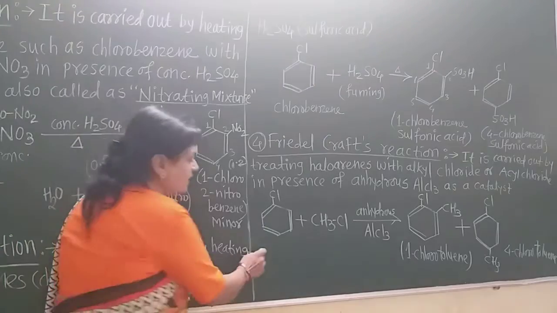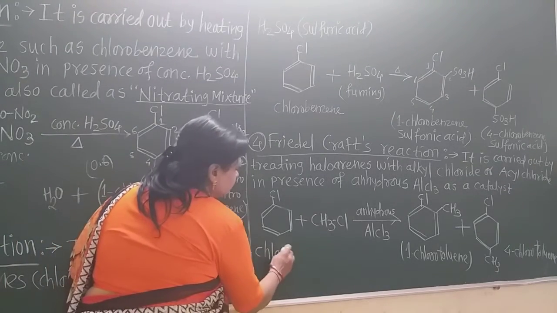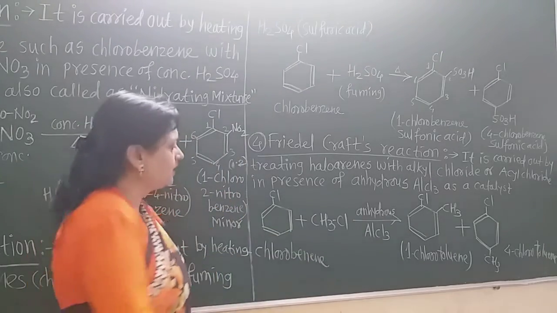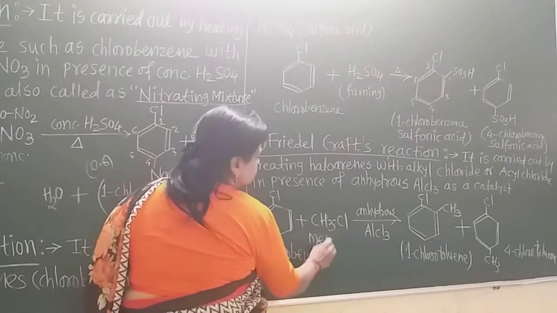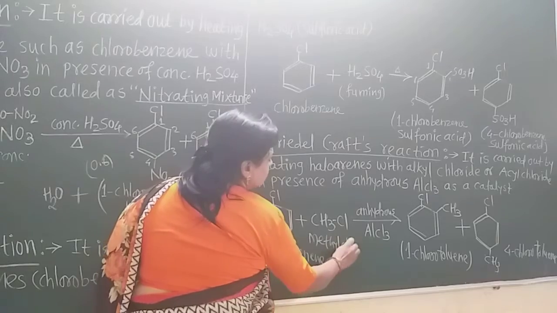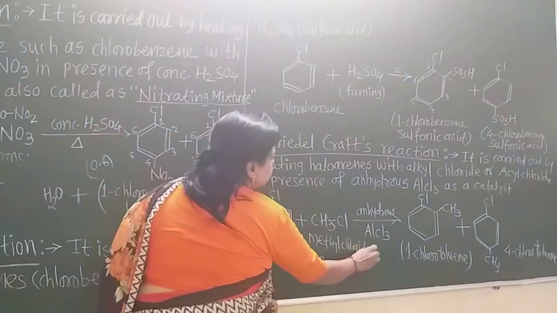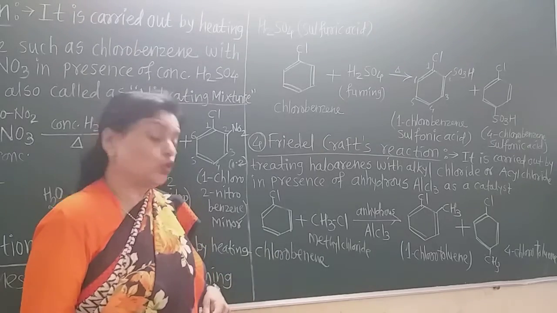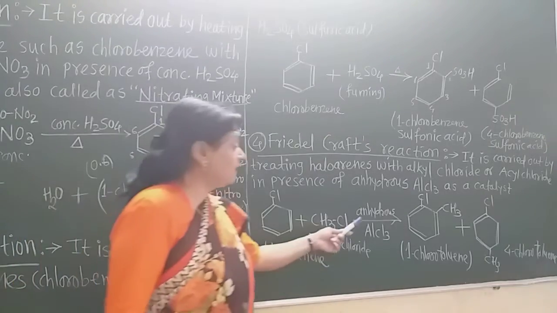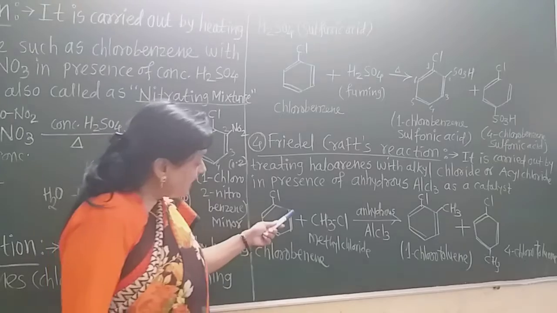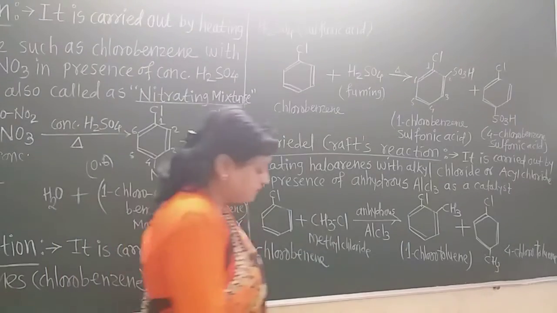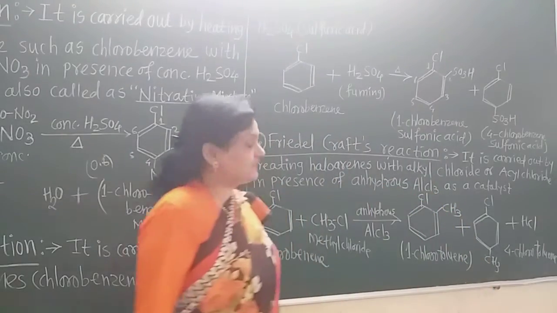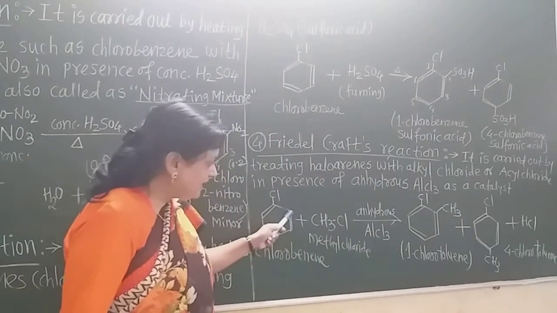Now see, this is the chlorobenzene. Now this chlorobenzene reacts with methyl chloride. This is the alkyl halide, methyl chloride, with AlCl3, and the hydrogen and the chlorine form the byproduct, that is HCl here. Now see students, this methyl group goes here.